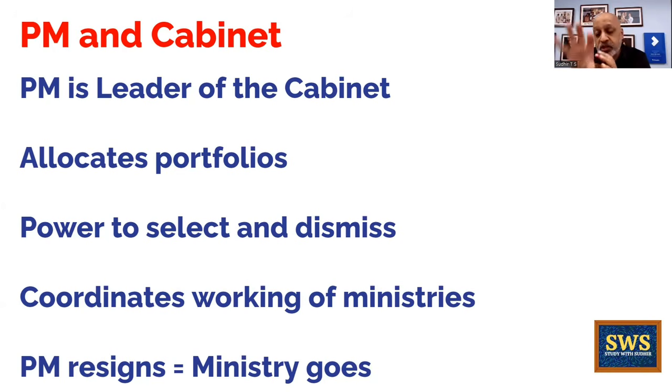Gujral took oath as prime minister, and then he selected his ministers, and then they took oath again. They were administered the oath of office and secrecy by the then president. So it is, the prime minister goes, the rest of the government falls, irrespective of whether they are a Lok Sabha MP or a Rajya Sabha MP. The ministers go, a fresh government, a fresh Council of Ministers is sworn in.